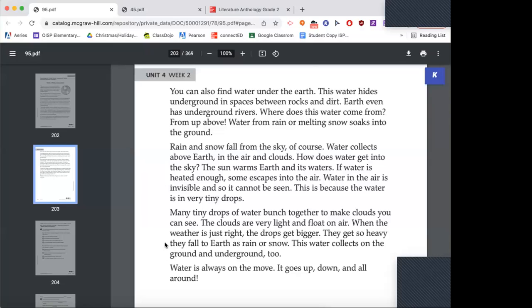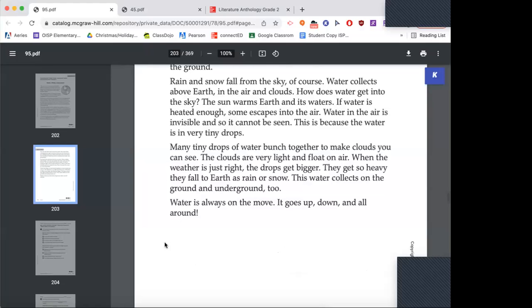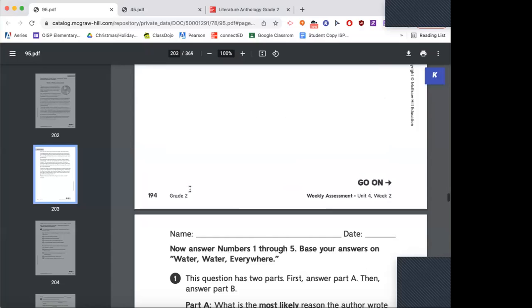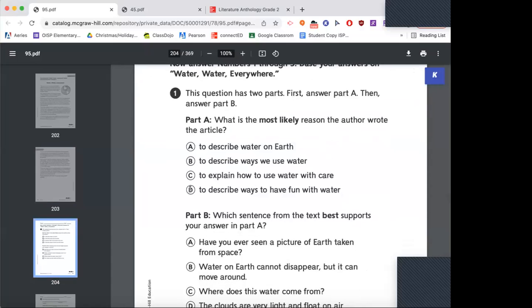The clouds are very light and float on air. When the water is just right, the drops get bigger. They get so heavy, they fall to earth as rain or snow. This water collects on the ground and underground too. Water is always on the move. It goes up, down, and all around. All right, now that we've read our story, let's look at question number 1.